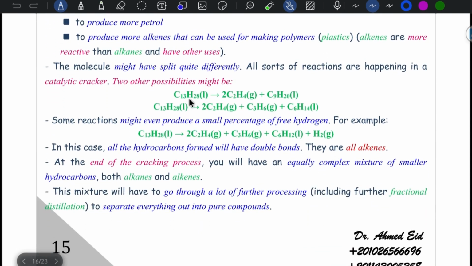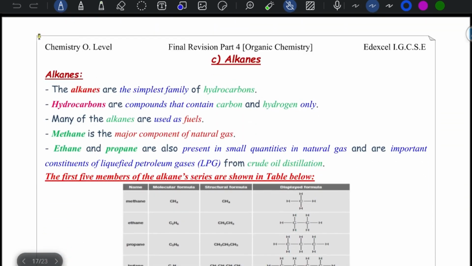The molecules have spread quite differently, as you can see. All of this will be useful. For all of them, it gives alkene, and it may also give hydrogen in some breaking. So this mixture will have to go through a lot of further processing, including fractional distillation, to separate everything into pure compounds. Let's start talking about alkanes.